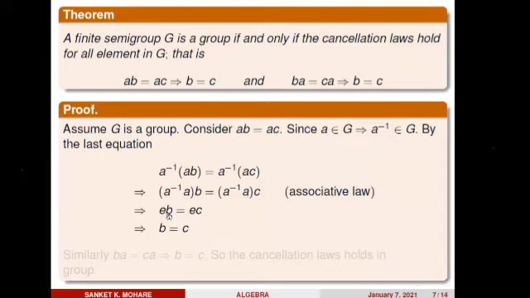By the second axiom of the definition of a group, eb is equal to b and ec is equal to c. So this implies b is equal to c. So what did I consider? ab equals ac, and what I implied is b equals c. Therefore, the left cancellation law holds. Similarly, you can check yourself. Now you should consider ba equal to ca.